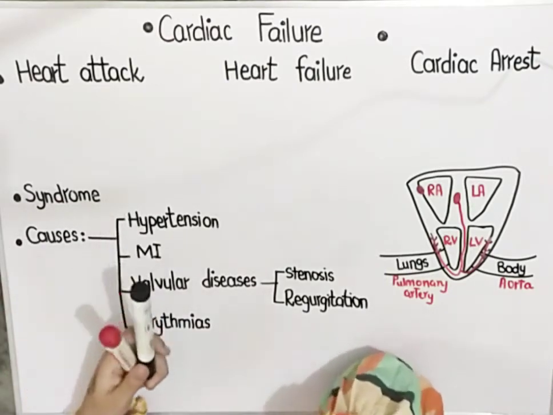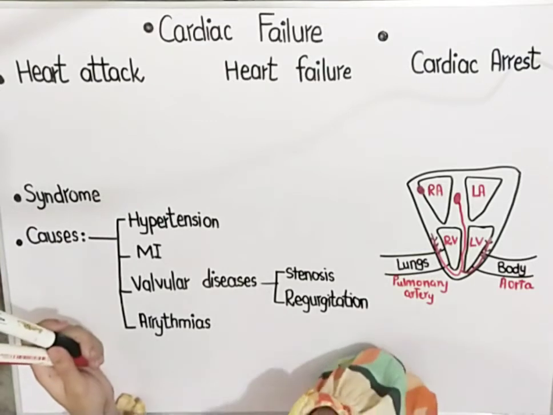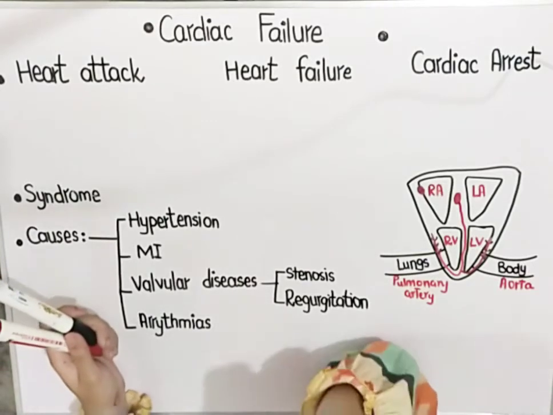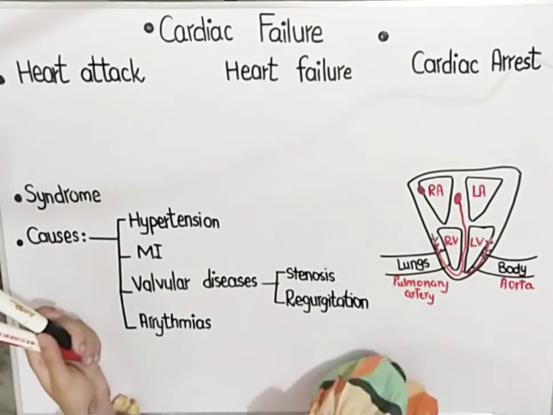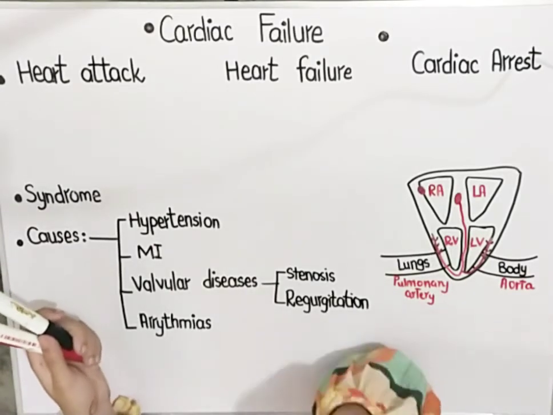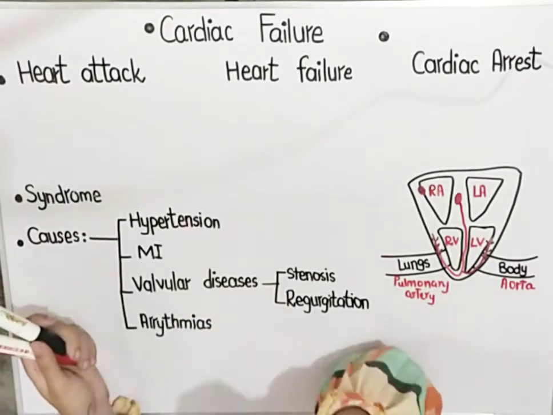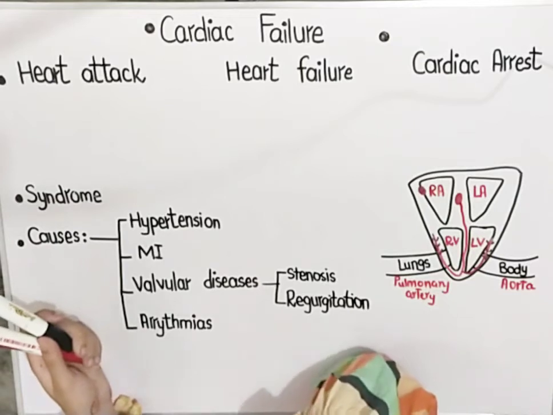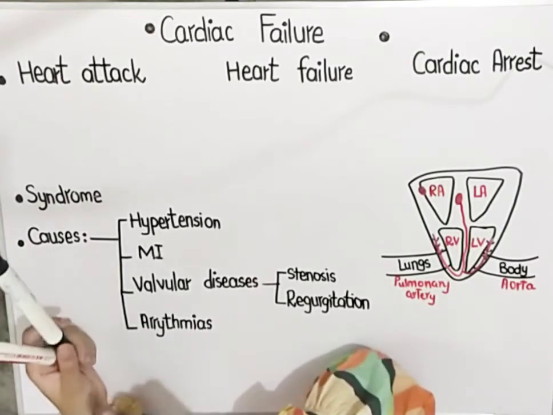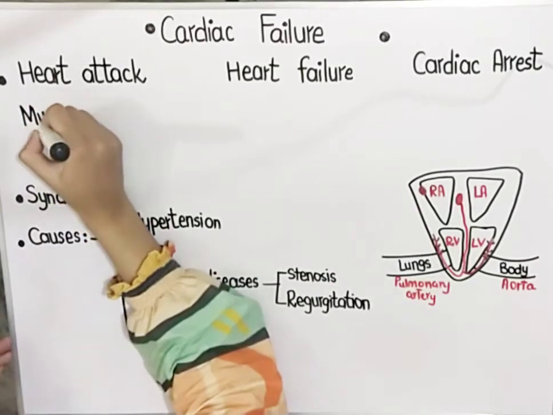And you know why the heart needs oxygen? Every cell does respiration with the help of mitochondria, and glucose is broken down in the presence of oxygen into ATP. When there is no oxygen, there is no ATP. When there is no ATP, there is no energy available for the heart muscles to contract. And that leads to death of the heart muscles, which we term as myocardial infarction.